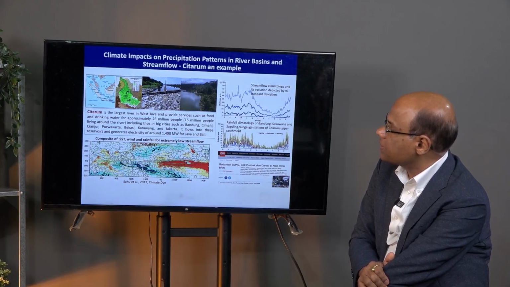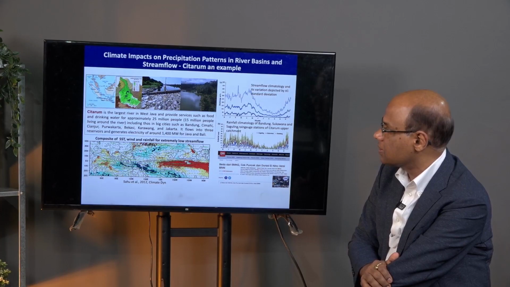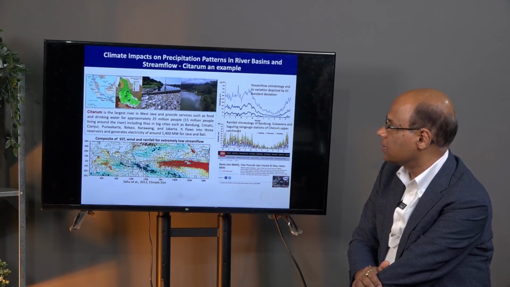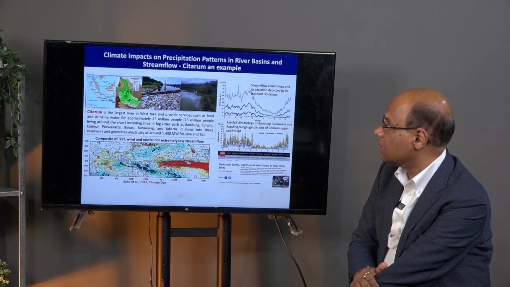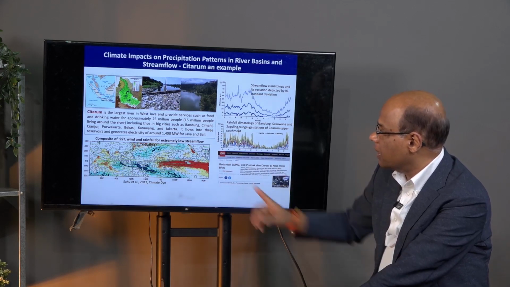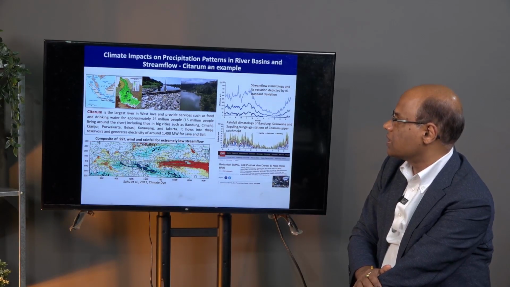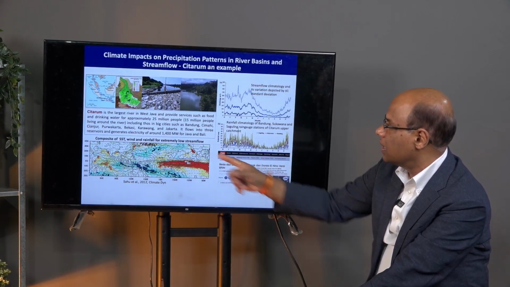If you have positive Indian Ocean dipole, then the river discharge, the stream flow is low in Citaram River, and also if El Nino, river discharge is low, and if they are happening together, those are very low stream flow years. So river water will be very less and affecting many things in several parts of West Java. Similarly, if you have La Nina and negative Indian Ocean dipole, the river flow will be much higher, so many parts will get flooded during La Nina and negative Indian Ocean dipole.